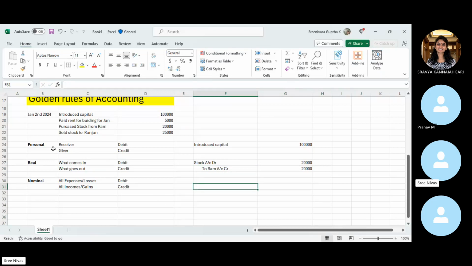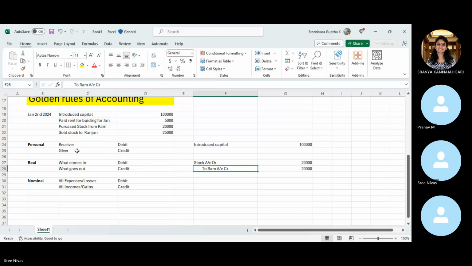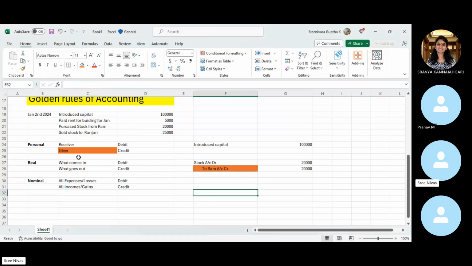Again, if you apply the same principle as per the personal account, there is something called the personal principle. Here it says that the person who is giving us the product has to be credited. And if you look at it, Ram is someone who is giving us a product. That's the reason in this transaction, purchased stock from Ram, Ram is the someone who is giving us, so I have credited this one.